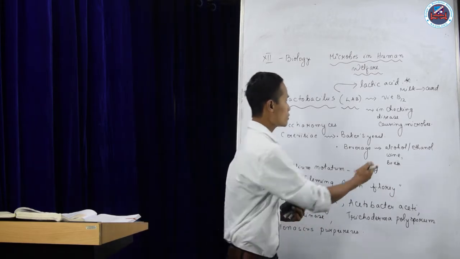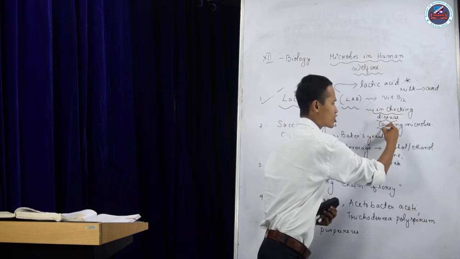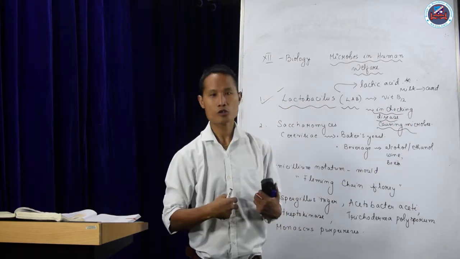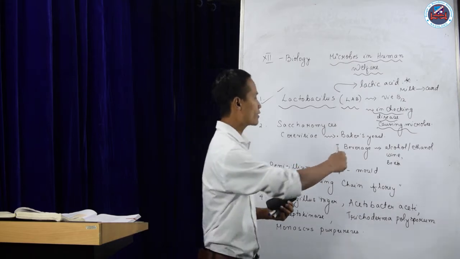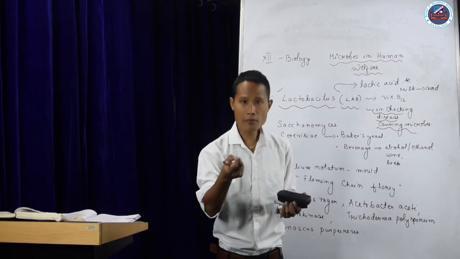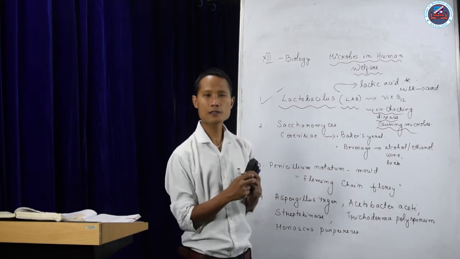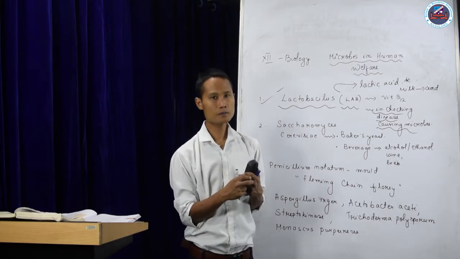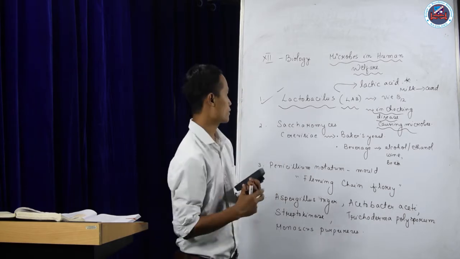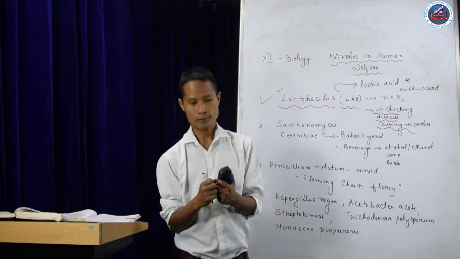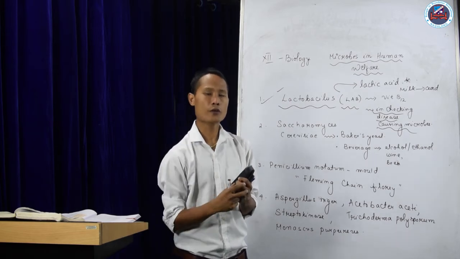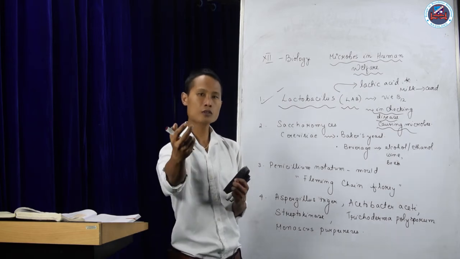It also checks the disease-causing microbes in our stomach, other microorganisms that cause diseases in our body. So Lactobacillus is a useful bacterium that helps to produce food products, converting milk to curd.